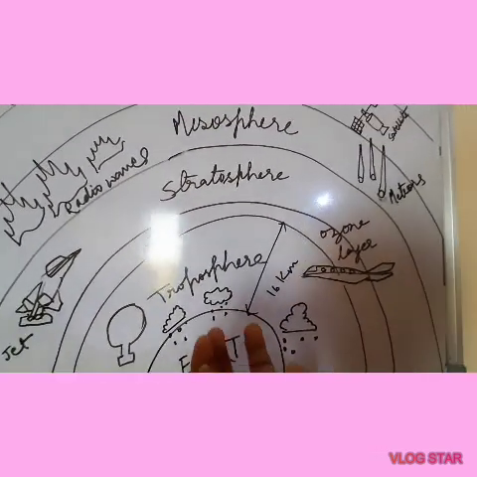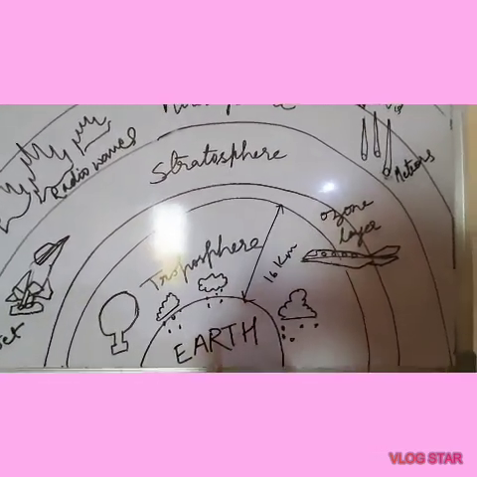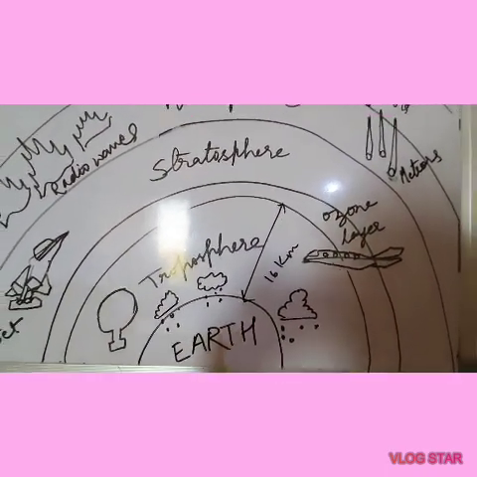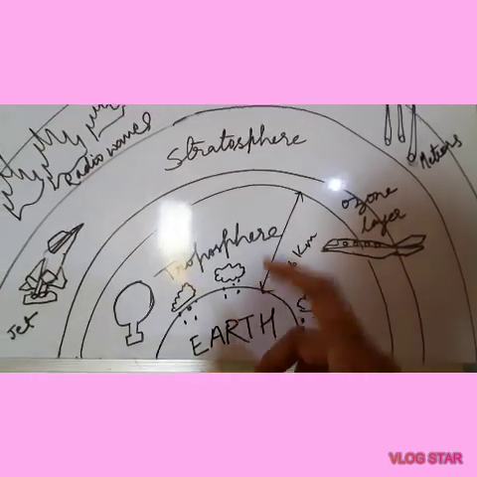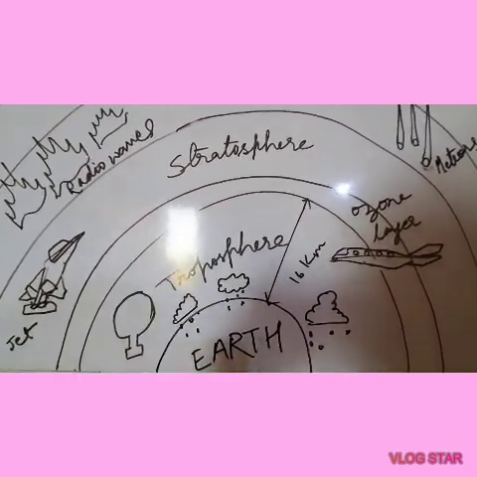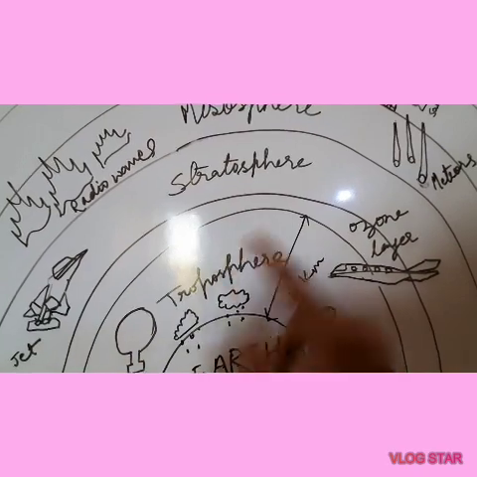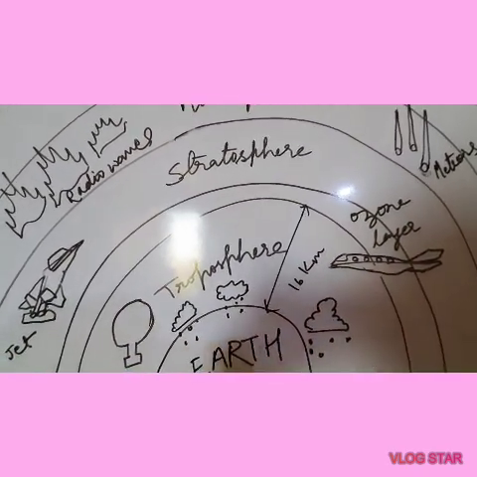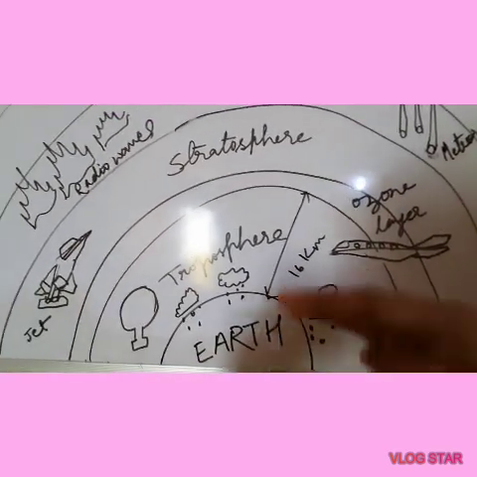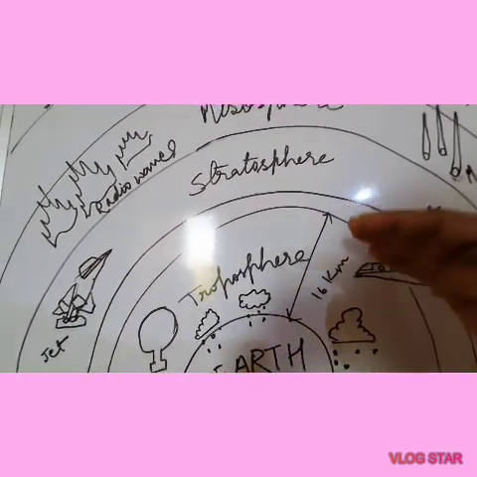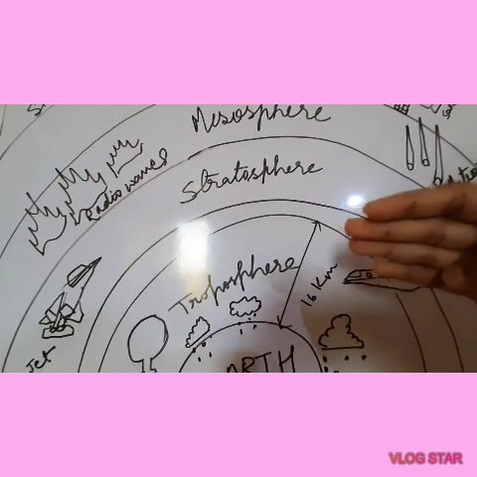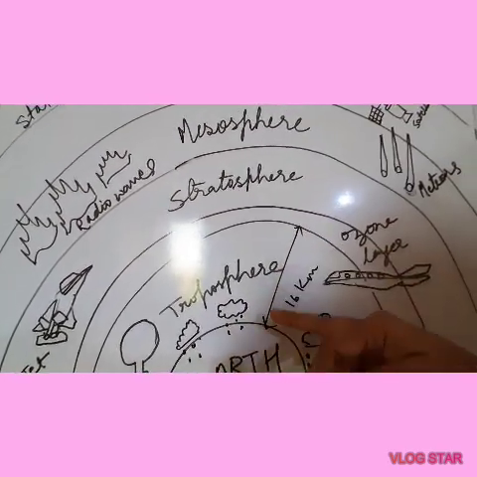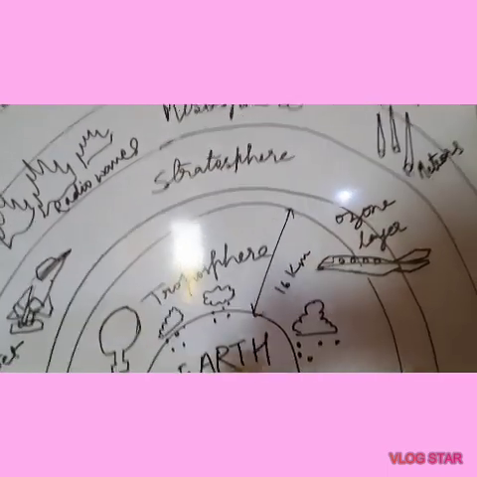Whatever amount of heat the earth traps, the troposphere gets heated with that radiation only, because some the atmosphere absorbs, some the earth absorbs, and some it reflects back to space. So the troposphere is heated by the terrestrial radiation of the earth. And as we go up, after every kilometer it keeps losing 6.5 degrees centigrade, it keeps decreasing as you move upwards.